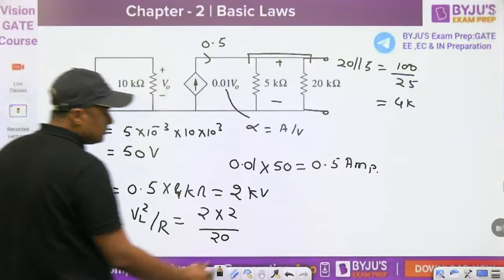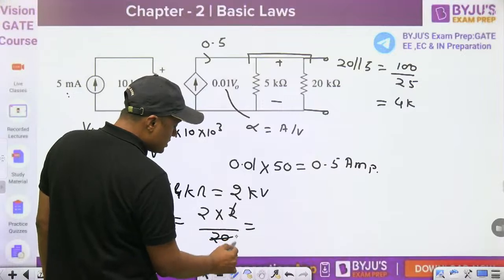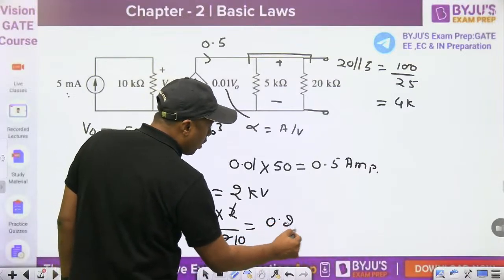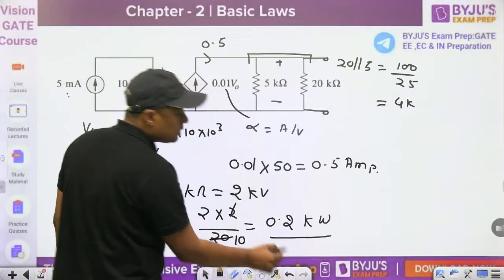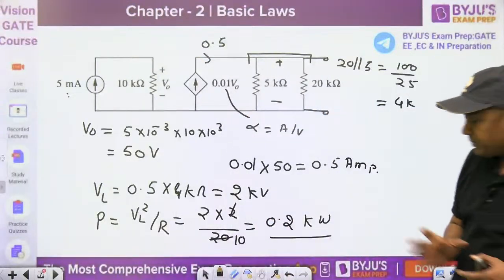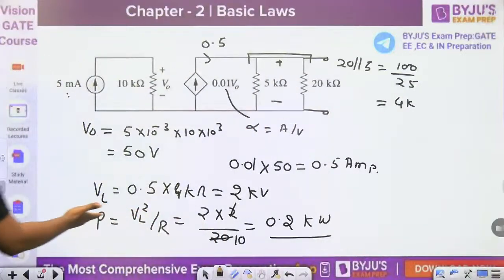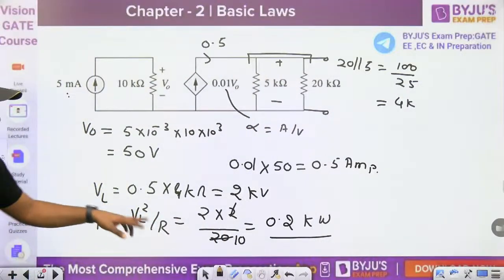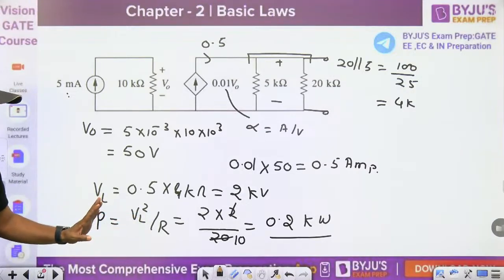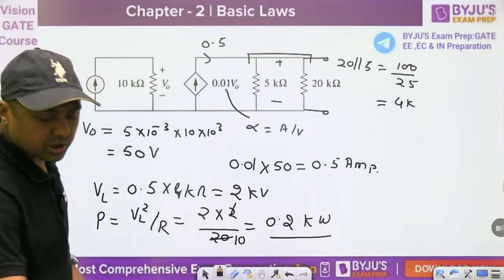Then the 2 cancels out and it is 0.2 kilowatt. Please check my calculation also. VL square, and R is also in kilo ohm, so 1 kilo cancels out and then it will become this value guys. Okay, so that is the answer for the first question.